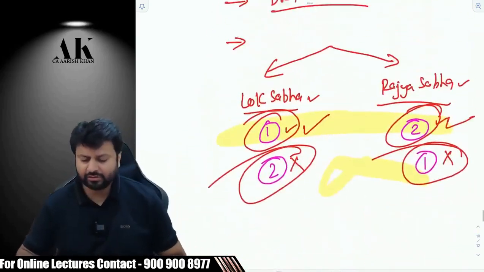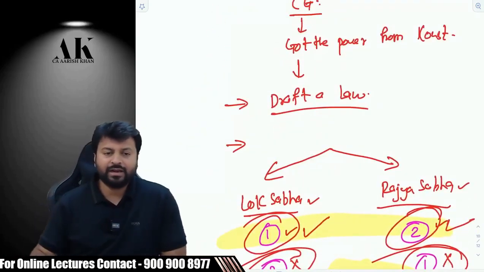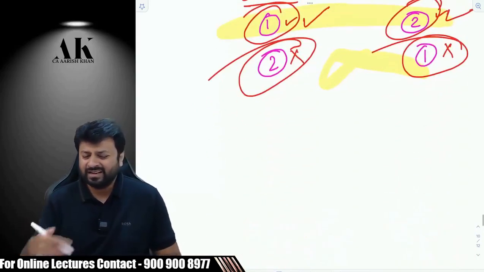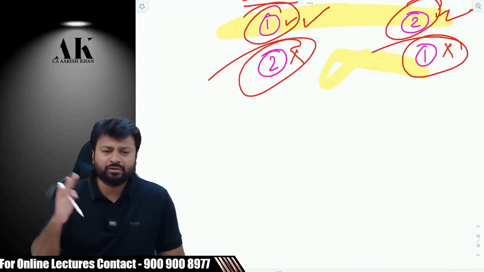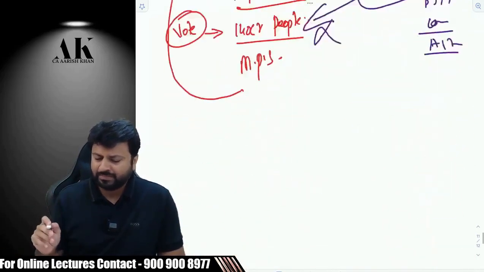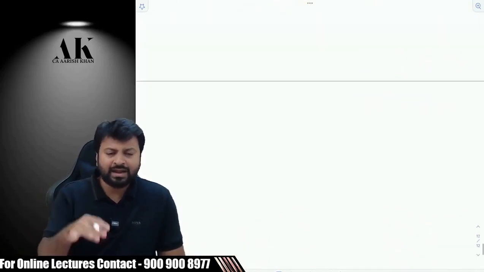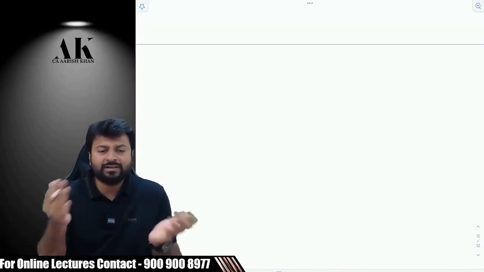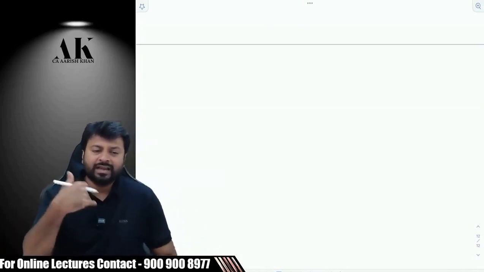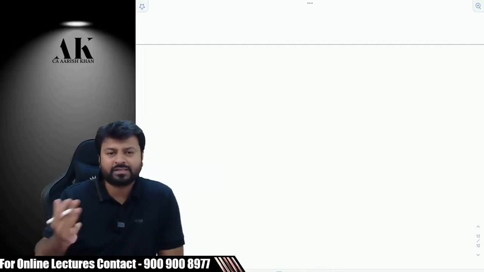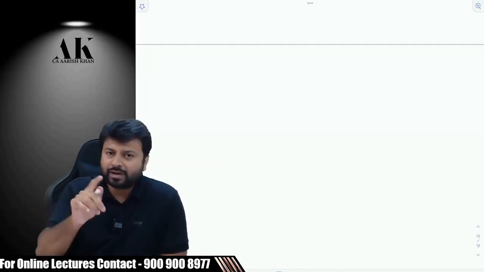This is what I had to say about the Lok Sabha and Rajya Sabha. For us, what is important? Under the income tax law, it is very clear that we have to go first to Lok Sabha and then Rajya Sabha. The finance bill also goes first to Lok Sabha and then Rajya Sabha, because the finance bill itself says it is about finance, money. And if it is about finance, money, taxation, etc., then every person of this country is going to be affected. So coming to the next part.